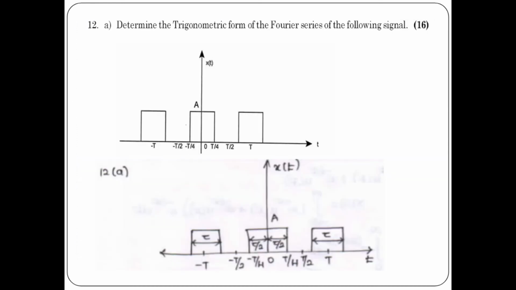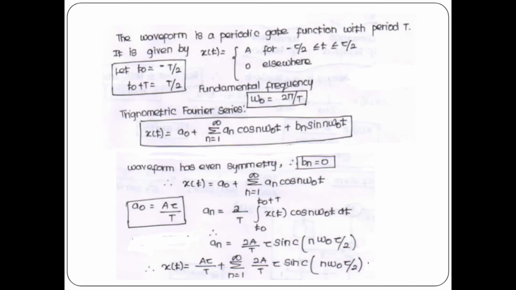So the 12th question is, determine the trigonometric form of Fourier series for the following signal. Here we have got a signal. The full period of the signal is minus T by 2 to plus T by 2 with the amplitude A. Let us write the formula.